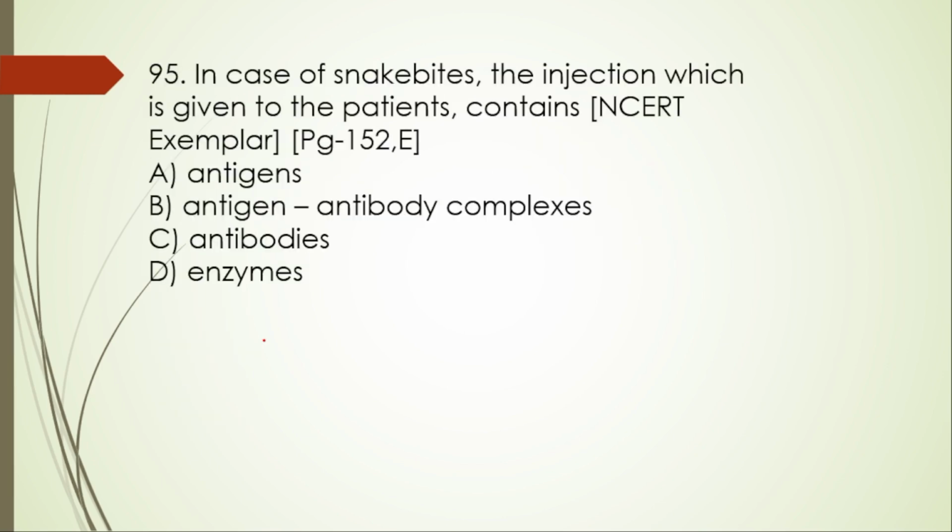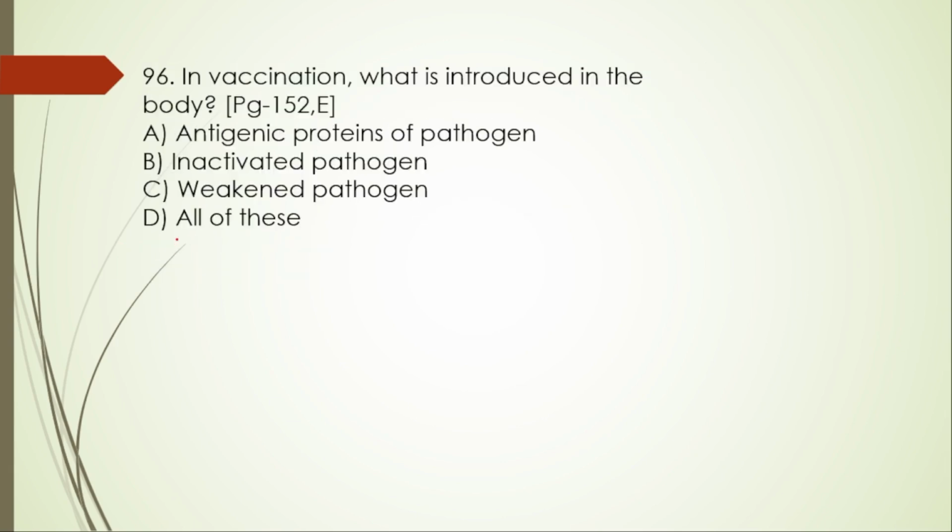95. In case of snake bites, the injection which is given to the patient contains antigens, antigen-antibody complex, antibodies and enzymes. Here the option is antibodies. 96th one. In vaccination, what is introduced in the body?